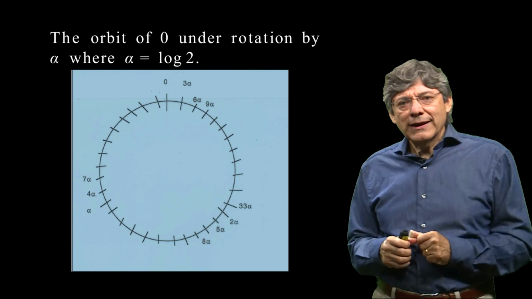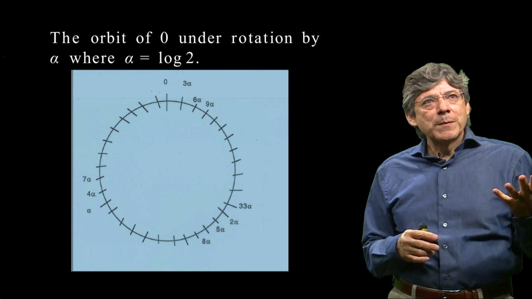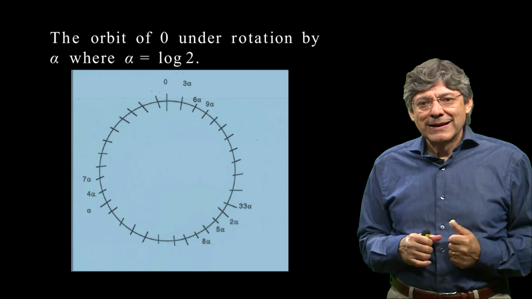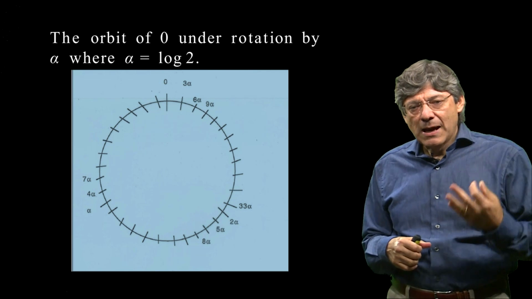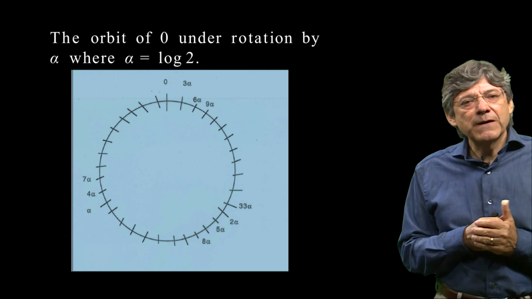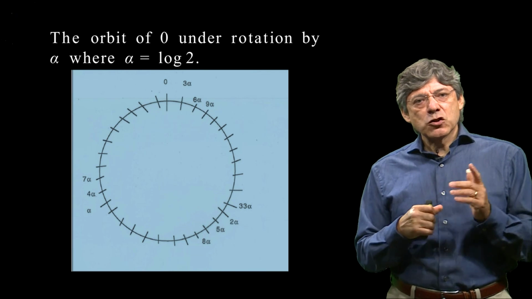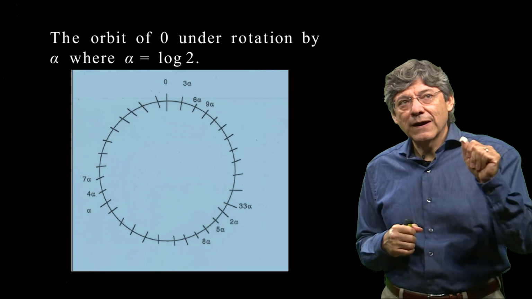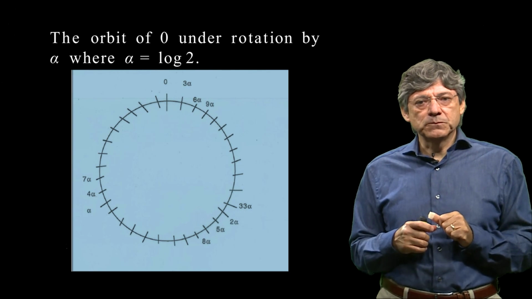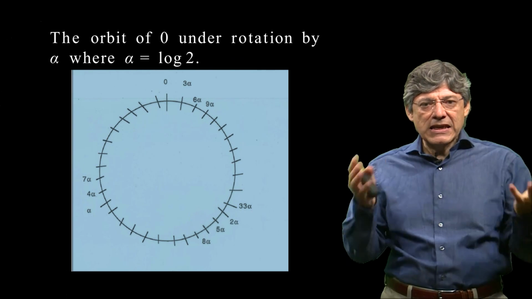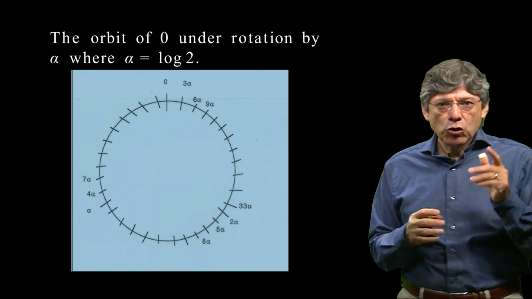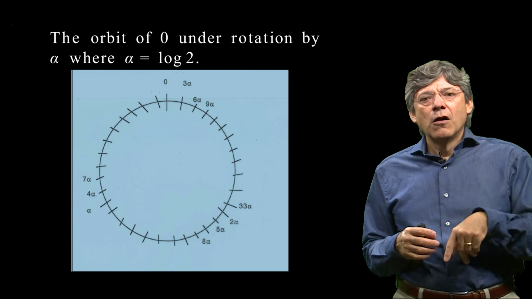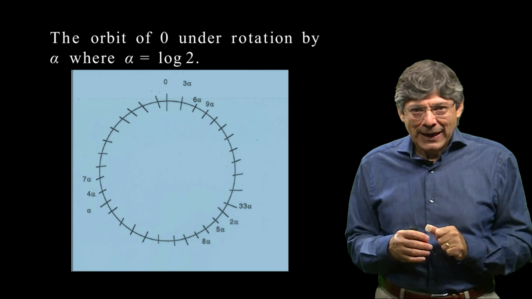Now let's look at an example here. The orbits under some other rotation. In this particular case, the figure illustrates a transformation which is x plus alpha, in the particular case where alpha is log 2. Okay? Just to get an idea of the dynamics. And we're going to look at the orbit of 0 for this transformation.